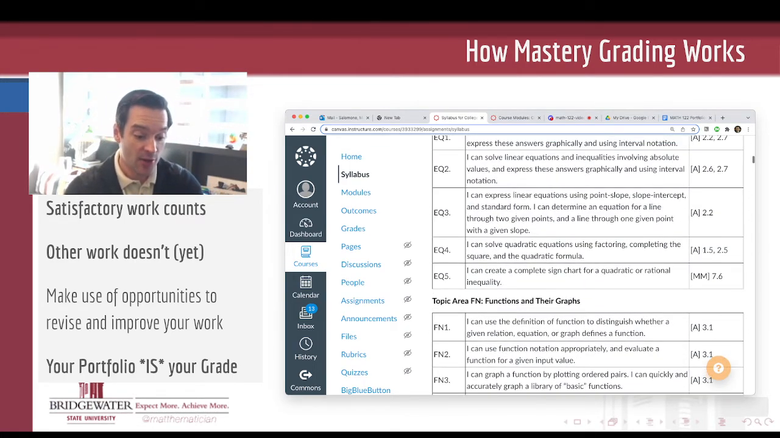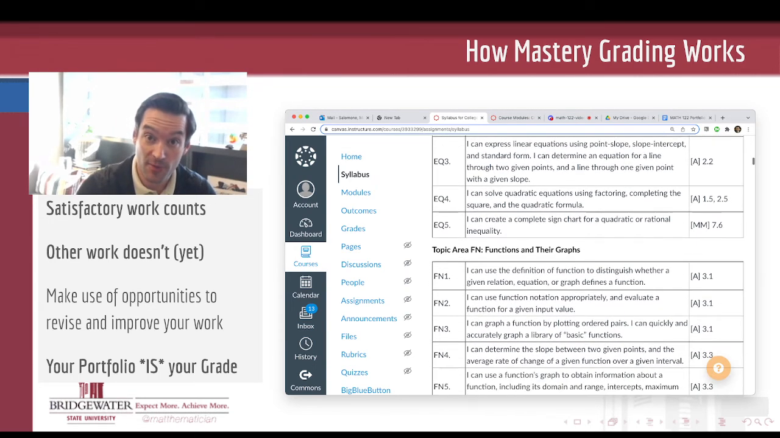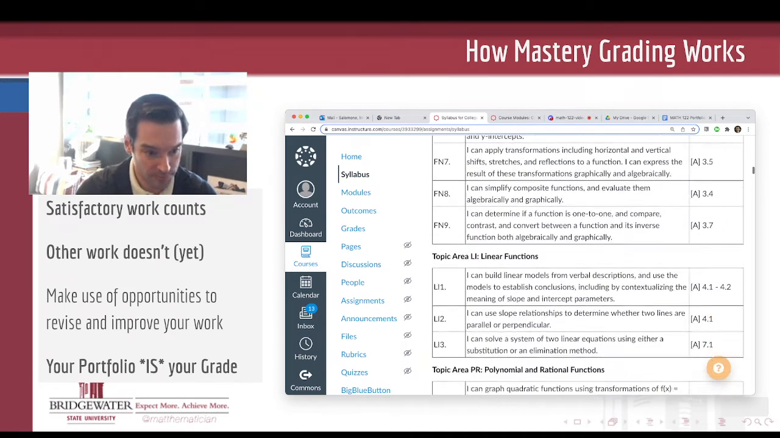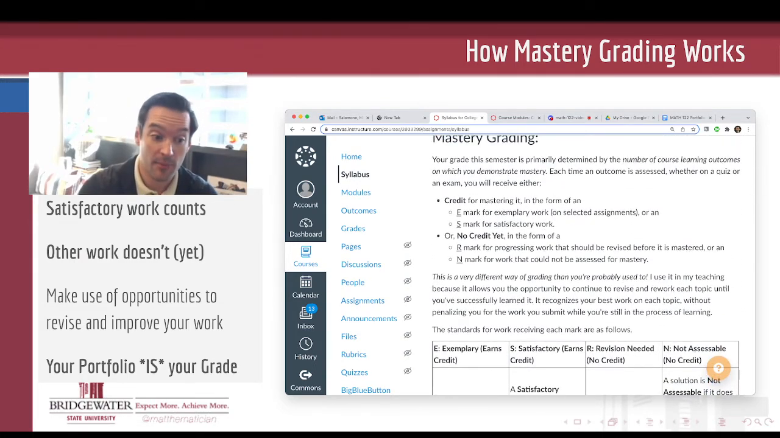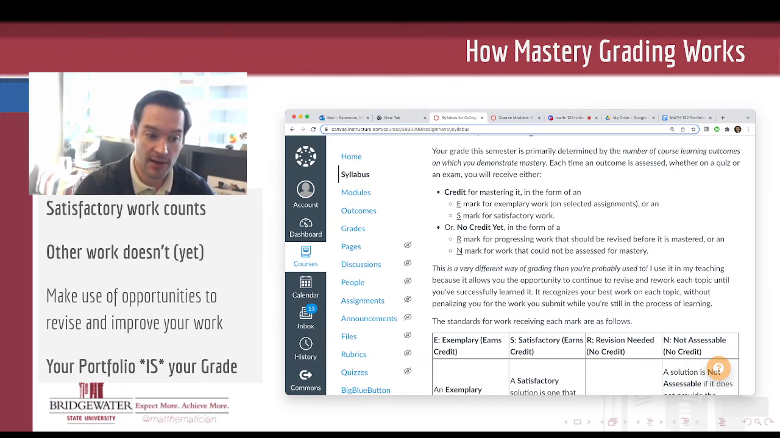And your grade is almost completely determined by how many of these 26 you have mastered over the course of the semester, either at the satisfactory level or at the exemplary level in your portfolio. And so every time that I assess some of your work, it receives not points, but a letter mark that tells you, did you master this topic yet? Do you need to be re-instructed on it? Or do you need to try again, basically? So there are 2 types of marks that earn credit: an E mark for exemplary work. So if you ever get an exemplary mark on a completion quiz or something like that, that means that you can just copy paste that work into your portfolio and it's already exemplary.